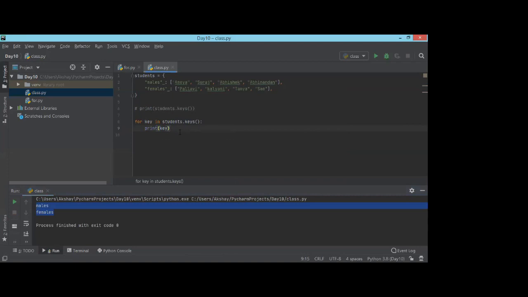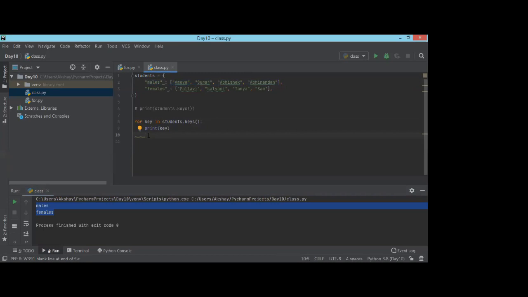Wait, Suraj. Let them understand what this key and value are, how to get the key first, then how to capture the value from that. So what I'm going to do is, this is nested loops, I'm just trying to demonstrate it right now. I wanted to play inside this key. Suppose I have this key and I need to iterate over this particular list. This list is again an iterable object, so I can iterate over this list.